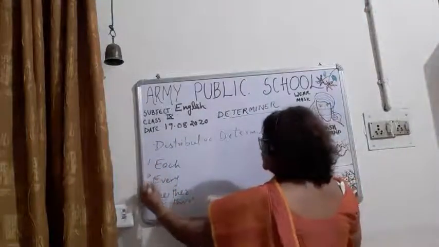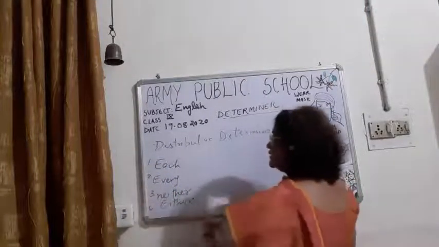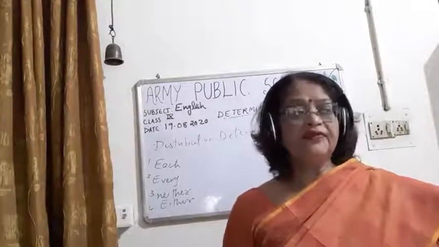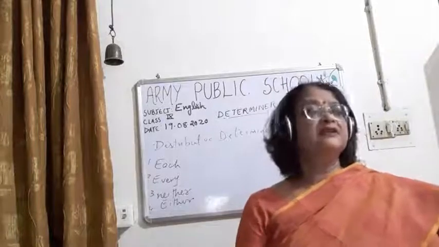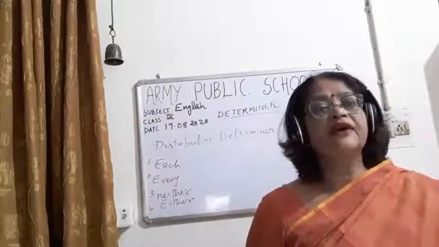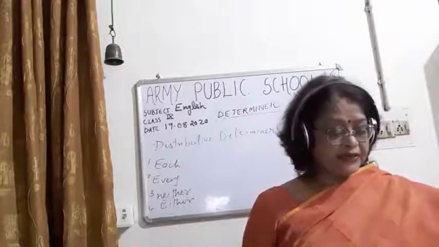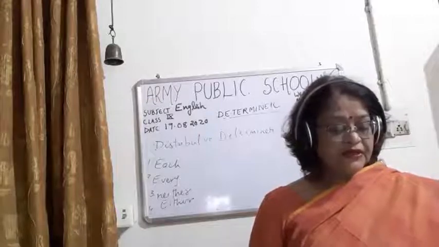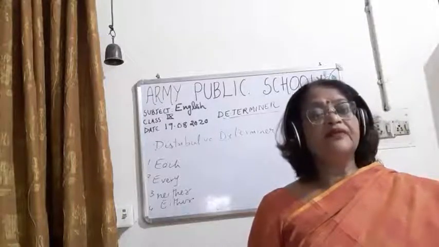Each, every, neither, either. These are a few of the distributive determiners. And children, it comes with the noun. Determiners, as I told you, always come with a noun and indicate something. So children, distributive determiners refer to each single member of a group.